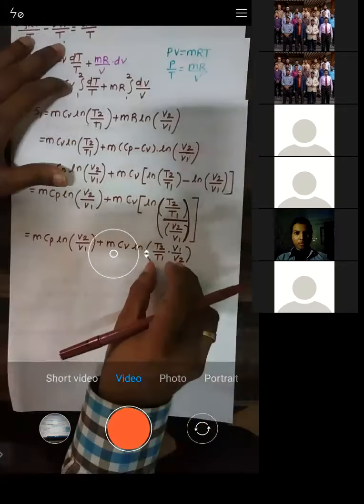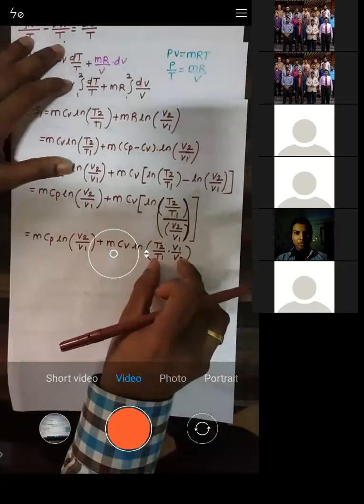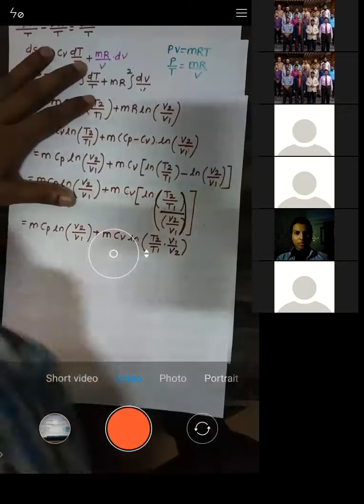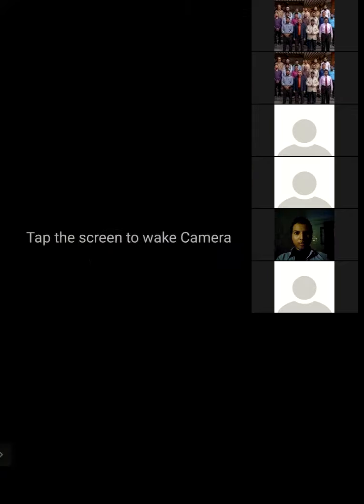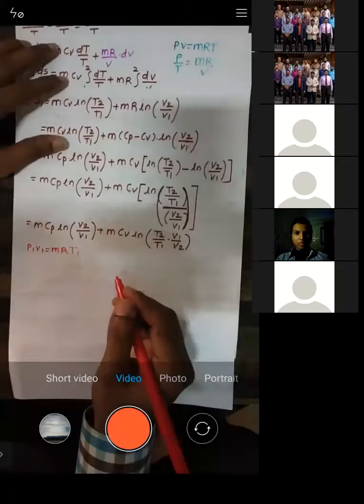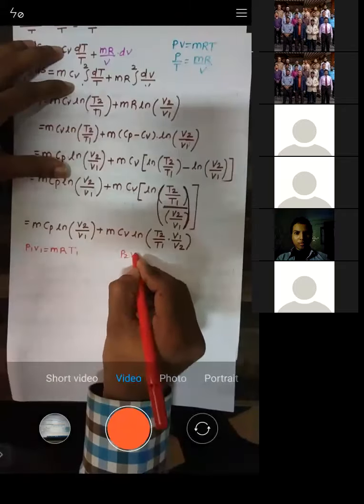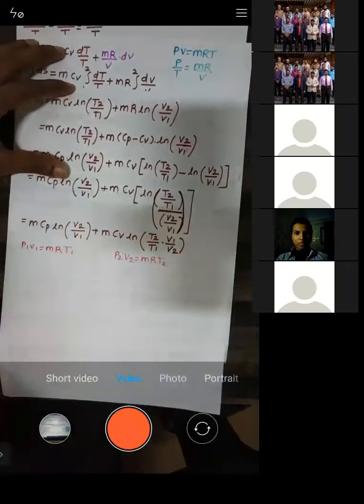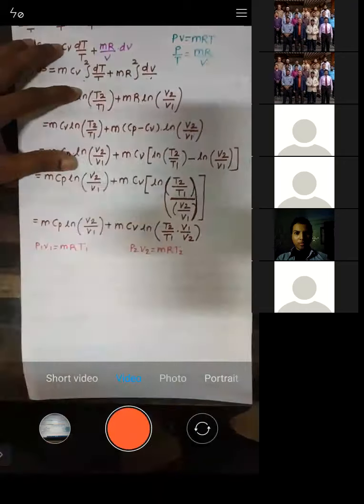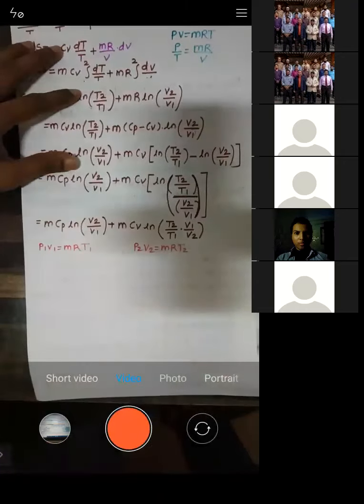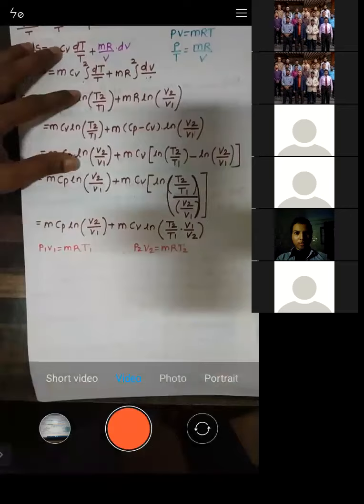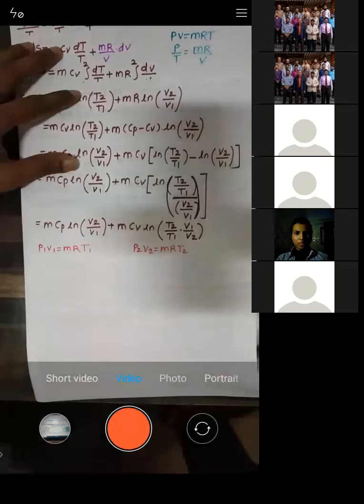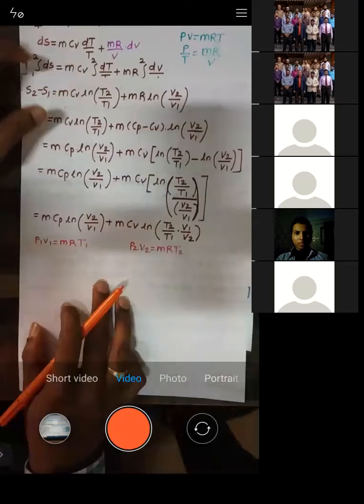So now we should put some value for this. For that, you know all of this. We know that P1 V1 is equal to MRT1. Similarly, we know that P2 V2 is equal to MRT2. So let us see whether we are able to get something from this or not.